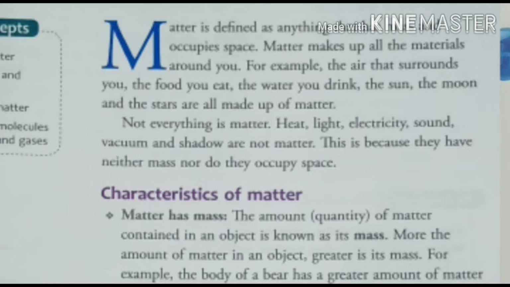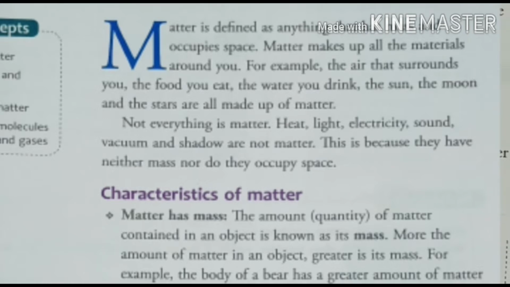But there are also some things which do not come in the category of matter, like heat, light, electricity, sound, vacuum and shadow. They are non-matter, because they neither have mass nor do they occupy space. Now let's see some characteristics of matter.